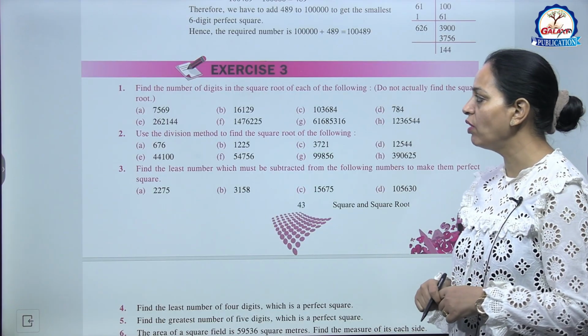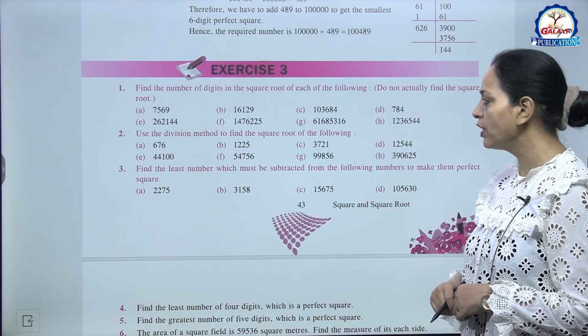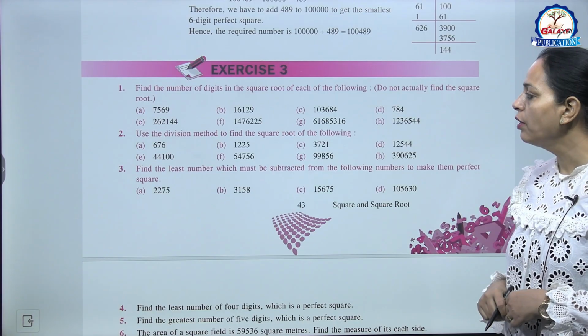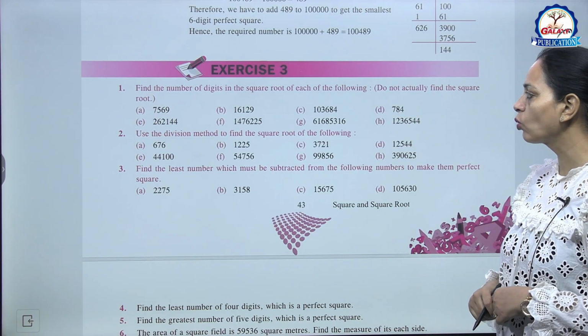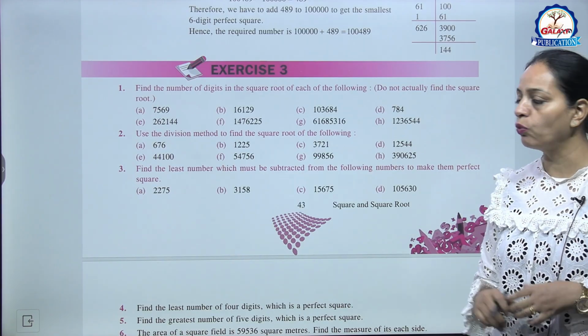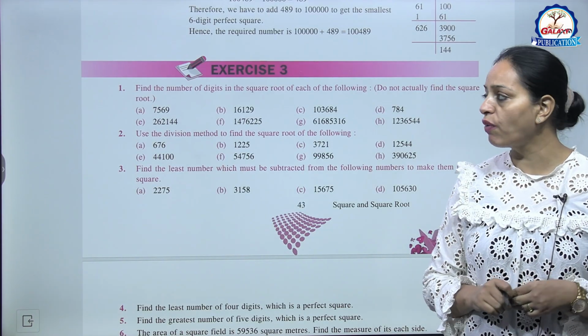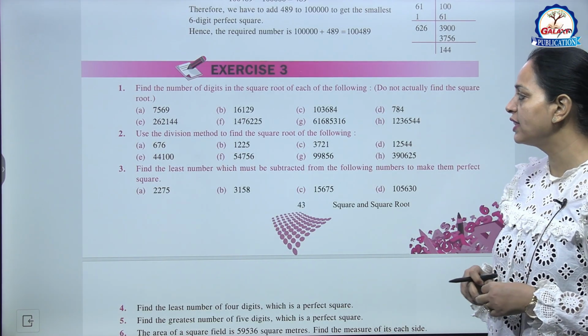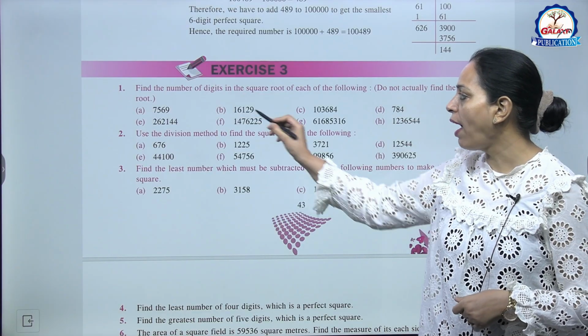Now exercise 3, based on such type of examples like question number 1. Find the number of digits in the square root of each of the following. Do not actually find the square root. So without finding the square root, just find the number of digits. Like here, B part.